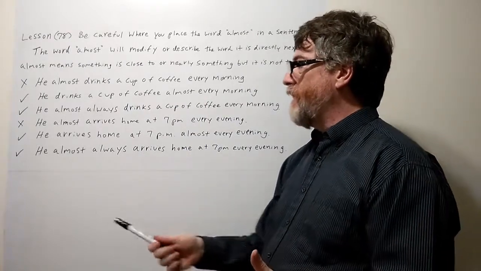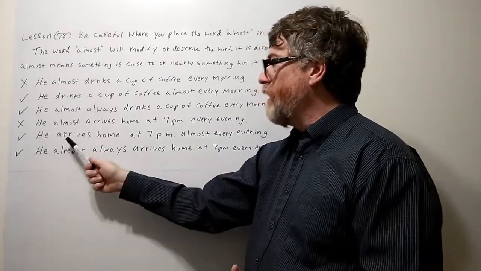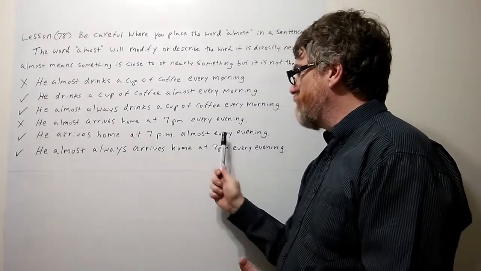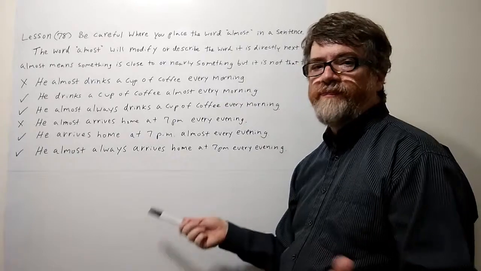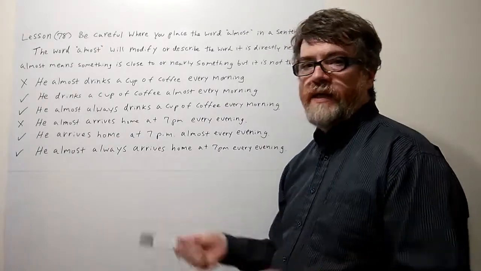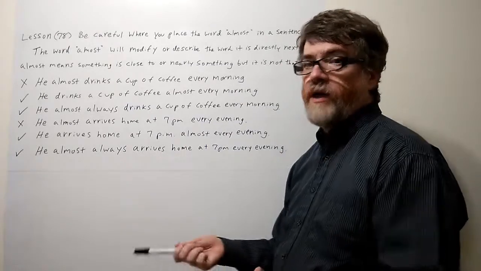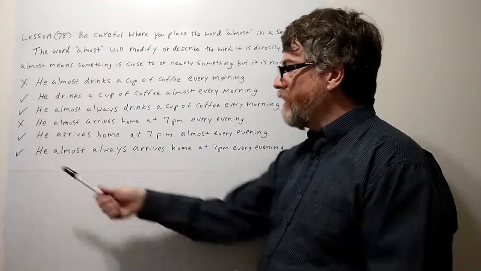So what you wanted to say, check the correct one. He arrives home at 7 p.m. almost every evening. Here, almost is modifying every evening. So, yeah, maybe some days he's a little late. Maybe some days he's 7:30. Maybe he gets home even a little earlier. Who knows? Let's look at the last one.